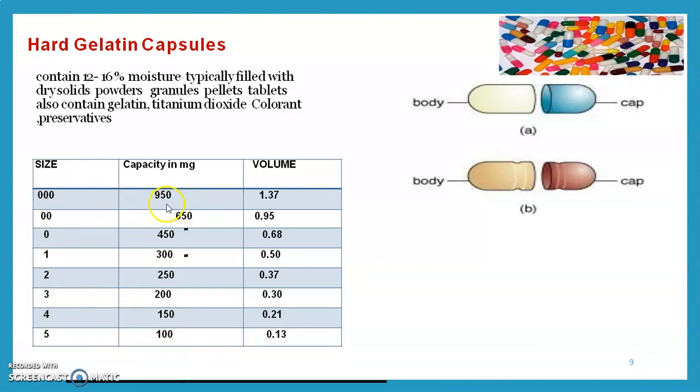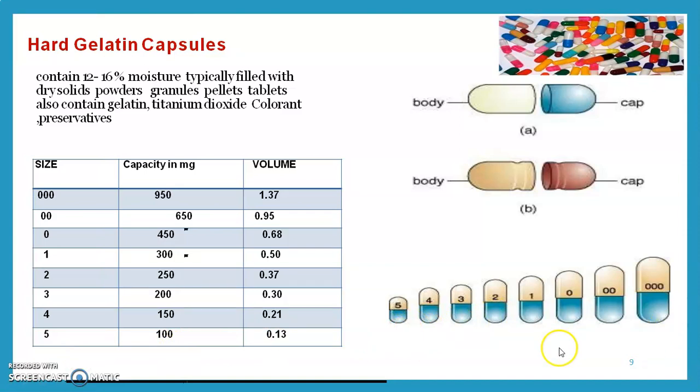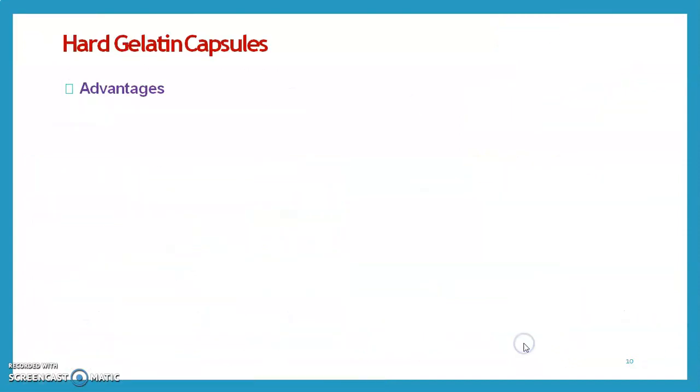000 size consists of 950 milligram. 00 consists of 650 milligram. 0 size consists of a 450 milligram drug. 1 consists of a 300 milligram drug. Size 2 consists of a 250 milligram drug. Size number 3 of a capsule consists of a 200 milligram of drug. Size number 4 consists of a 150 milligram of drug, and the smallest size, that is size 5, consists of a 100 milligram of drug. These are the hard gelatin capsules.